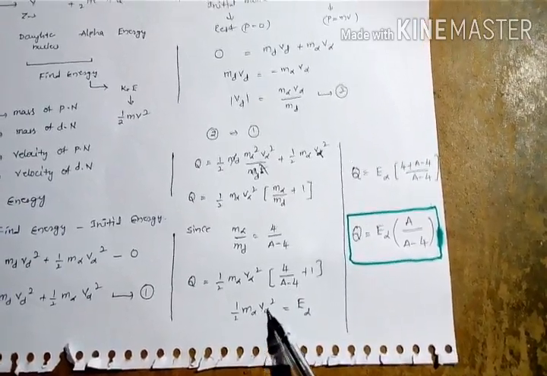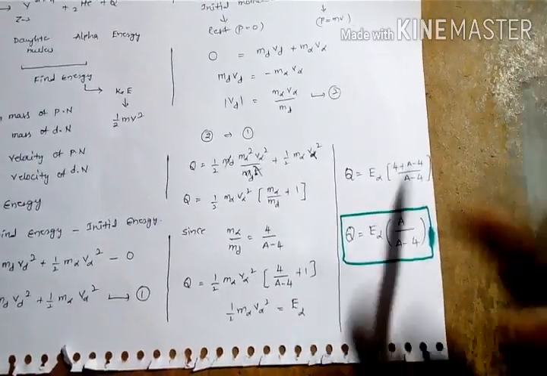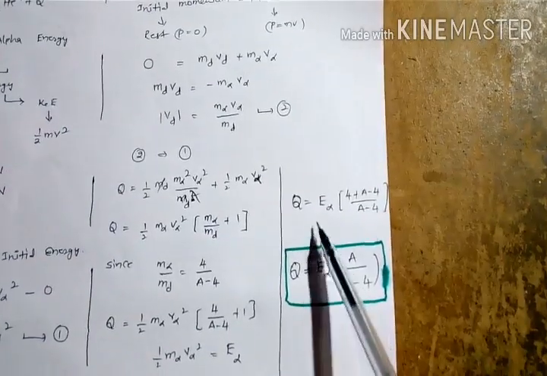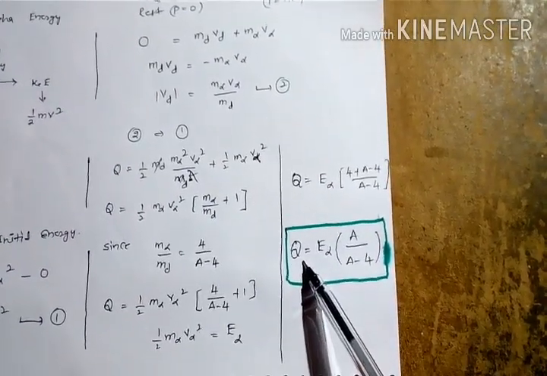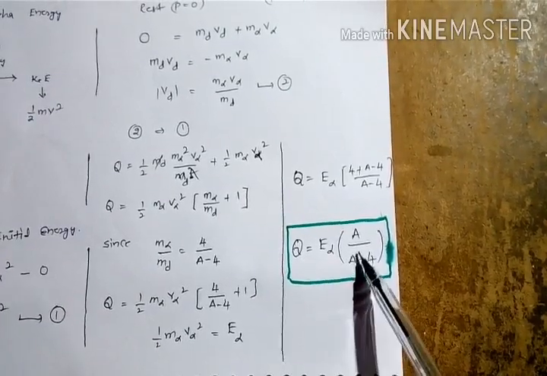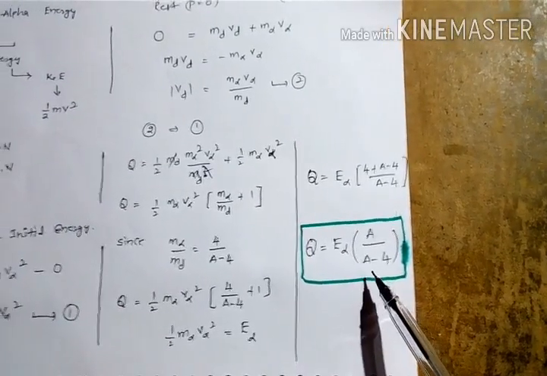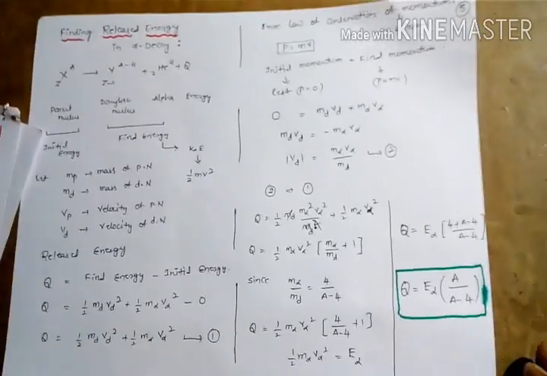Here half m alpha v alpha square is the kinetic energy of the alpha particle. Finally we get the energy released in alpha decay, Q equal to E alpha times A by A minus 4. This is the final answer.